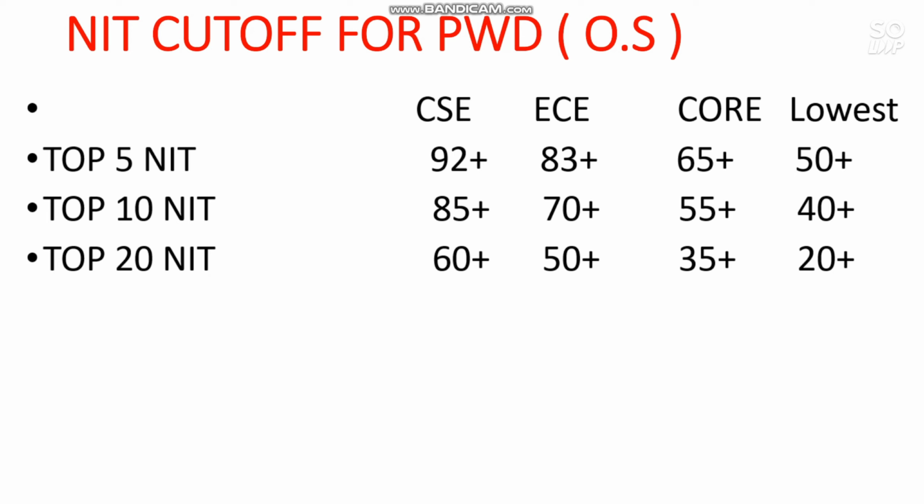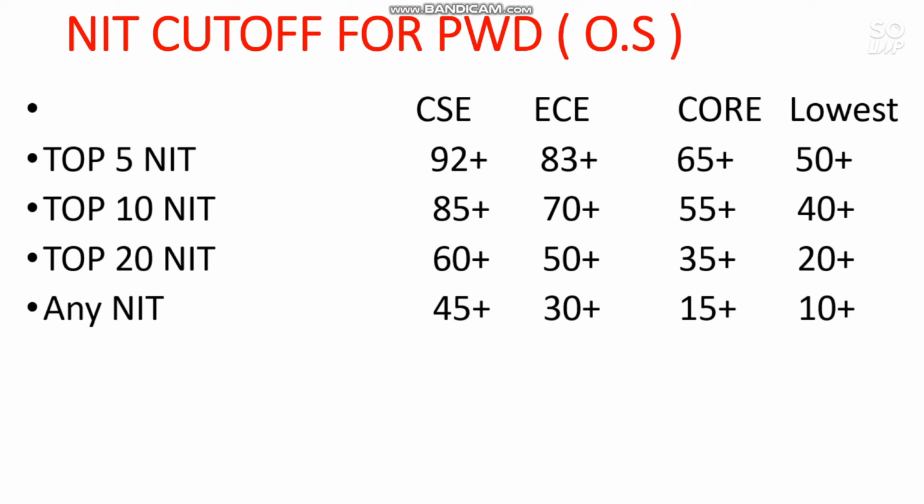So the next one is any NIT. If you just want to get into an NIT with the CS branch, you need to score 45 plus percentile, and for EC 30 plus percentile, and for core branches 15 plus percentile, and for the lowest possible branch 10 plus percentile you need to score to get into the NIT.